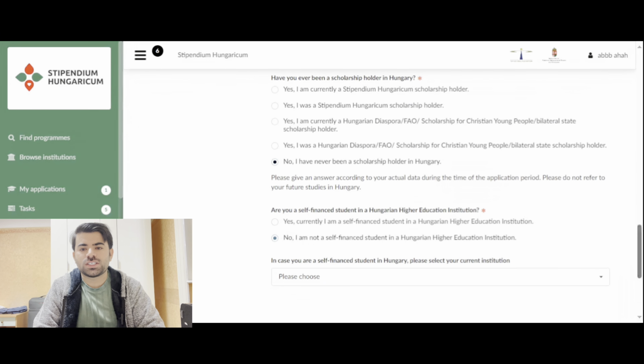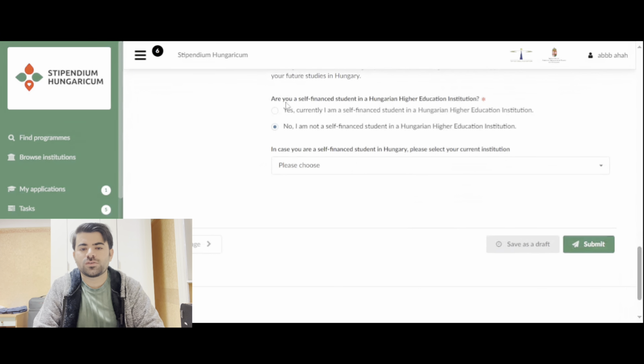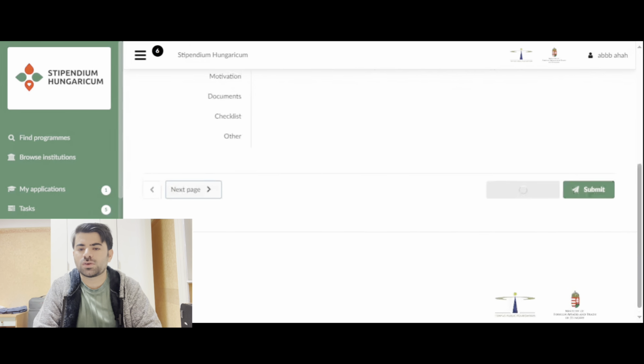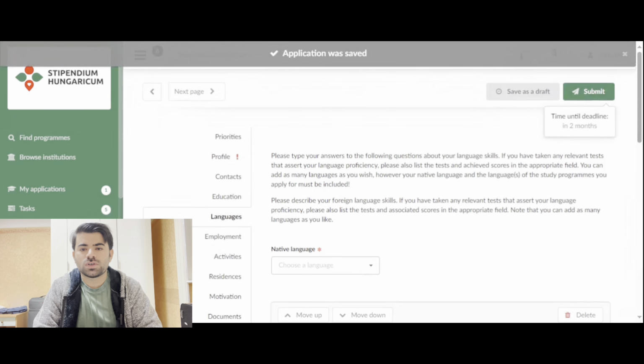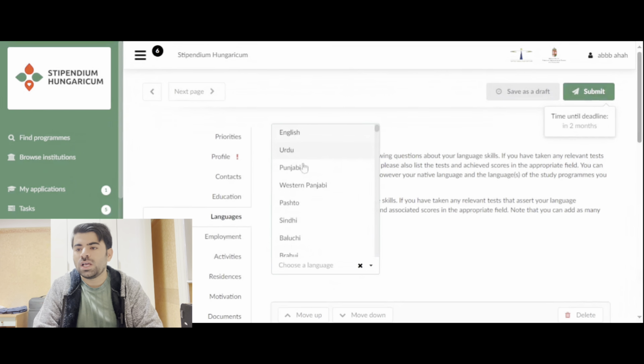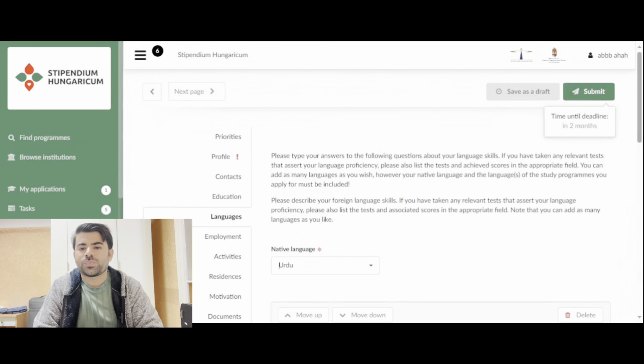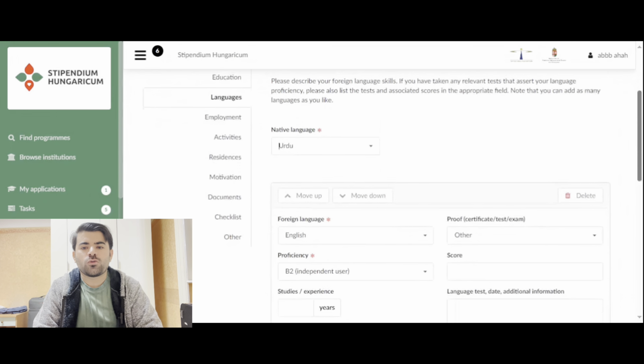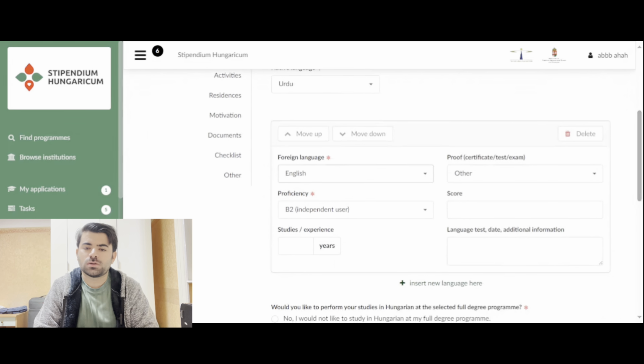Then if you selected yes, you have to choose your institute, in which university you are studying in Hungary, and then go to the next page. This is language. In case of language, let's say my language is Urdu, and I have to select Urdu. And now a foreign language. For a foreign language, all of you must select English at least, but you can also select other languages as well by inserting a new language here, clicking here, and you can select everything here. So this is foreign language.